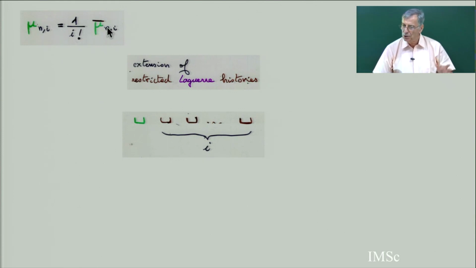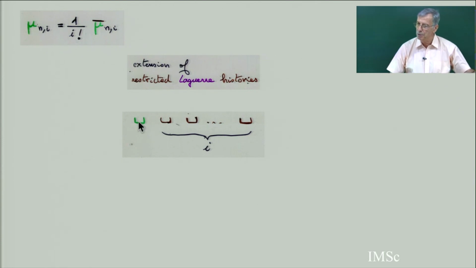This is a sum of the weights of the paths of length n starting at level I. Which means at level 0 I have only 1 empty cell. So now this is an extension of Laguerre history. You have I plus 1 cells. This is a cell which always must be open in the Laguerre history. That's the regular restricted Laguerre for permutations.